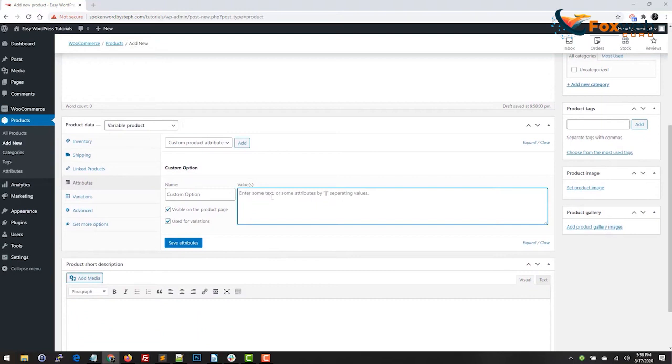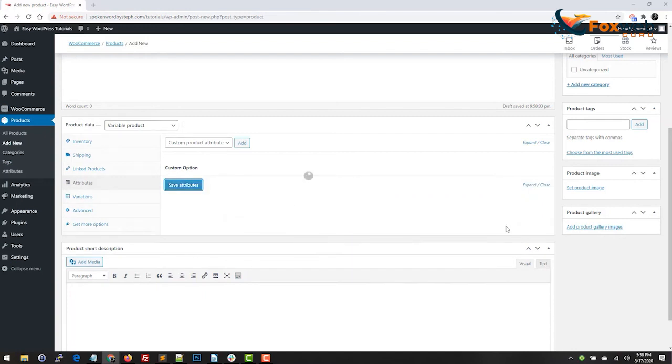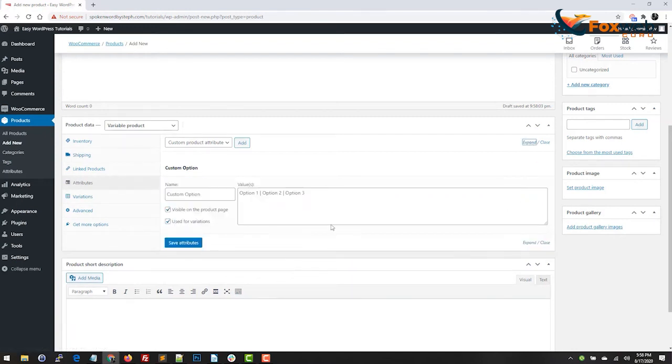And from here, we're going to enter some values. So we're just going to do option 1. And we're going to separate these with a pipe. Option 2 and option 3, oops, I don't know how to spell. All right. So I'm going to save these attributes and I'm going to expand this so you can see what it looks like. And that's it.